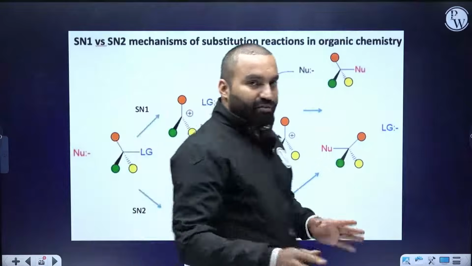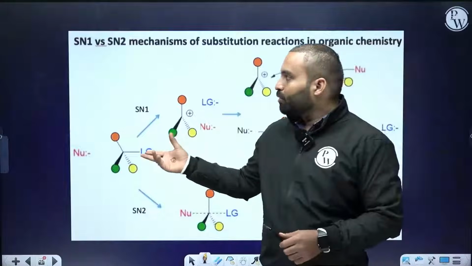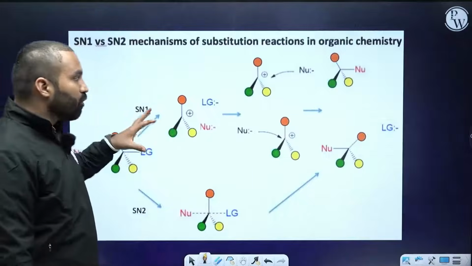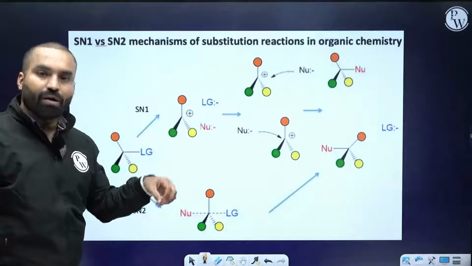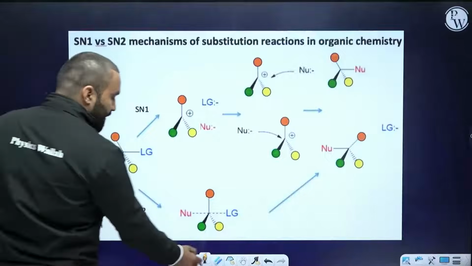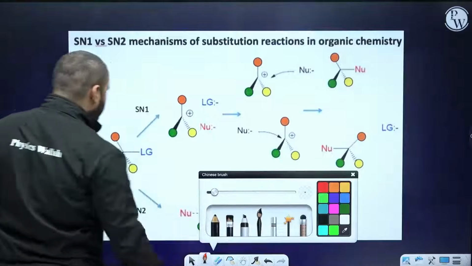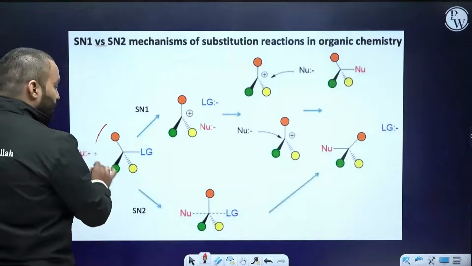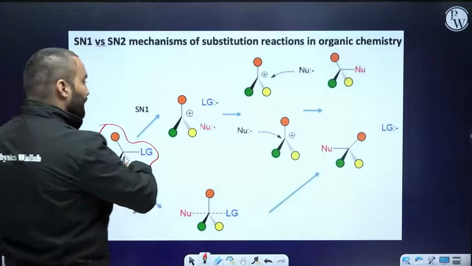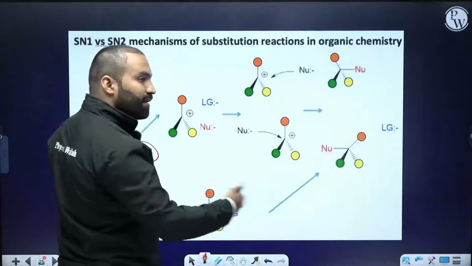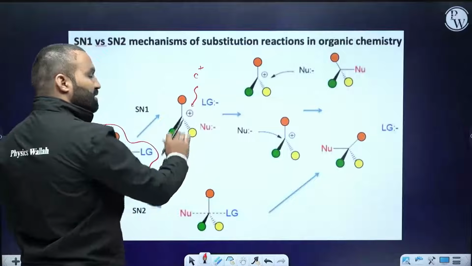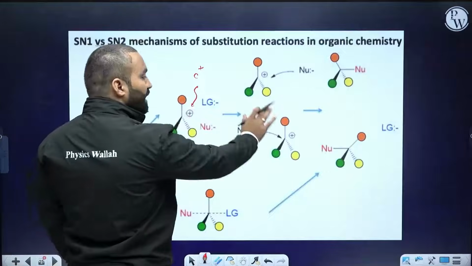I have brought to you a graphic which is basically created to show you how SN1 and SN2 reactions are observed, or how you should depict them pictorially on paper. Suppose there are four groups present in the substrate. One of them is labeled as the leaving group, which leaves and invites a nucleophile. If the leaving group leaves happily and leaves behind a positive charge, that's carbon plus. This is a carbocation, and that is the SN1 mechanism.